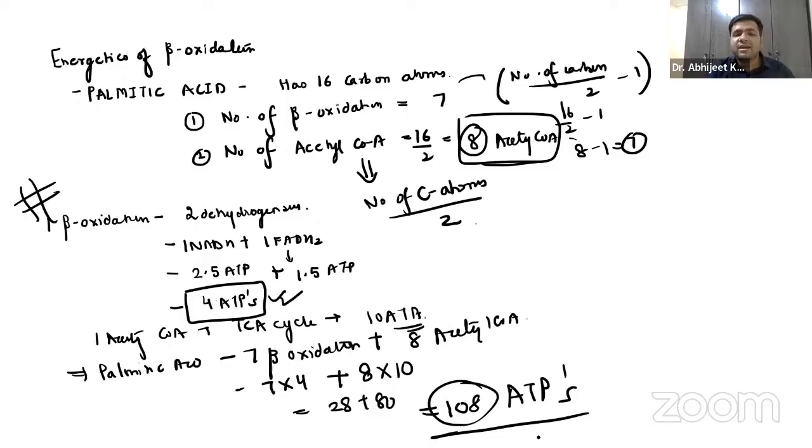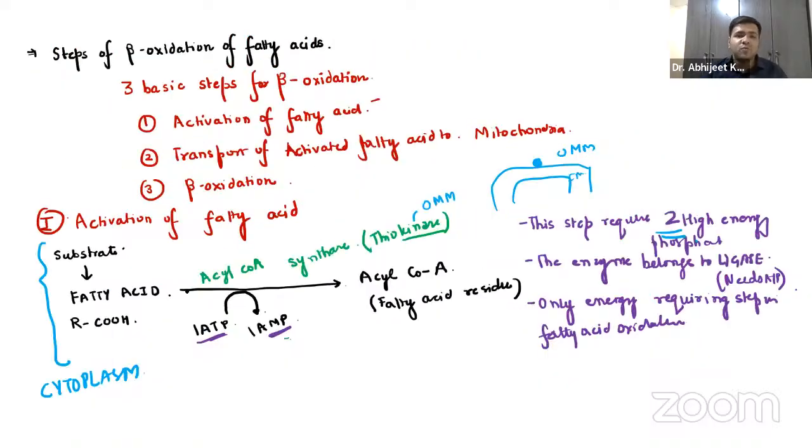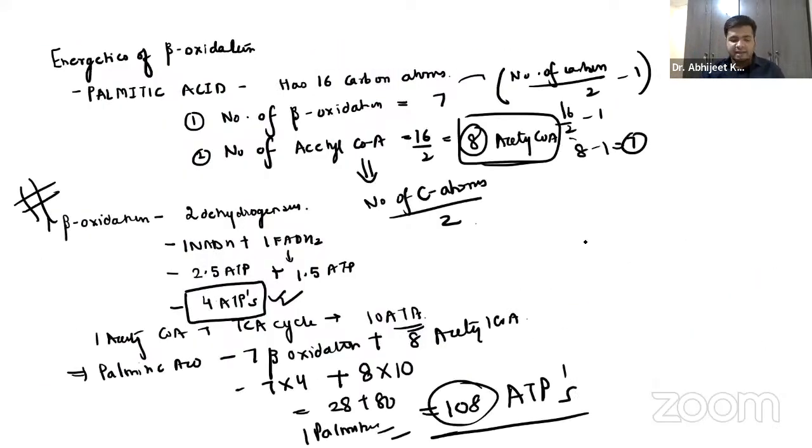108 ATPs. Now, guys, remember, this is the one palmitic acid giving 108 ATPs, but it is the total, not the net gain. It is different. You can very well see in the first step, guys, the 2 ATPs. Let me just write this. 2 phosphate molecules are being used. Minus 2 is there, right? ATP converting into AMP, 2 phosphates are lost. So 2 energy compounds are being lost. So 108 minus 2, guys, it is 106 ATPs is the net gain. Net gain of ATP.